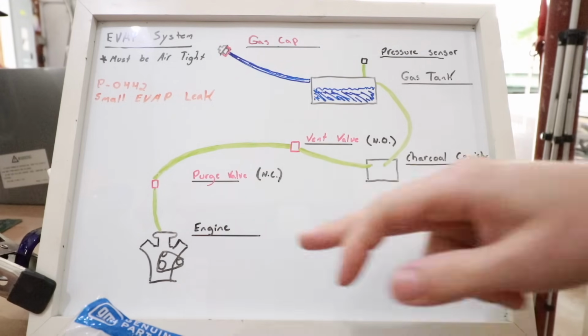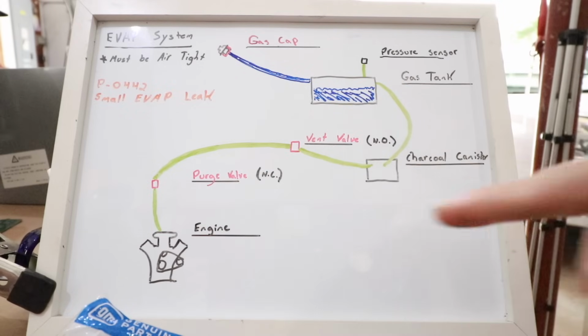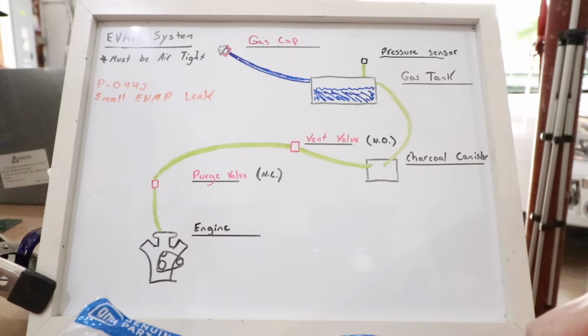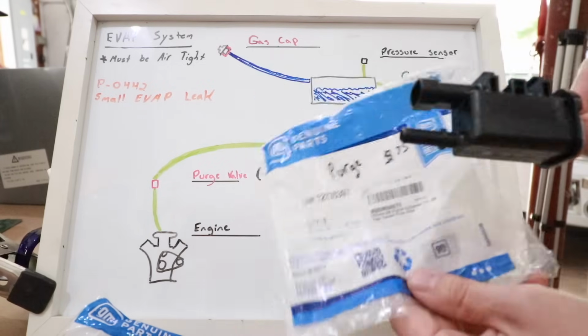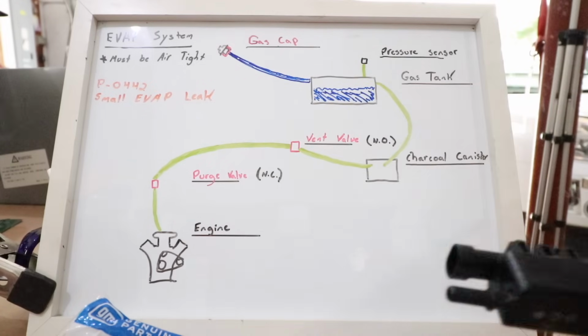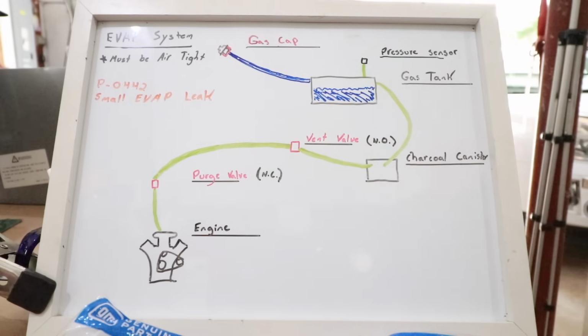So in today's video, I'm going to show you how to replace these valves, starting with the purge valve in the engine compartment. And thankfully, these valves aren't expensive. They're about $35 a piece. I recommend going with OEM valves. I'll leave links for these valves in the description down below.